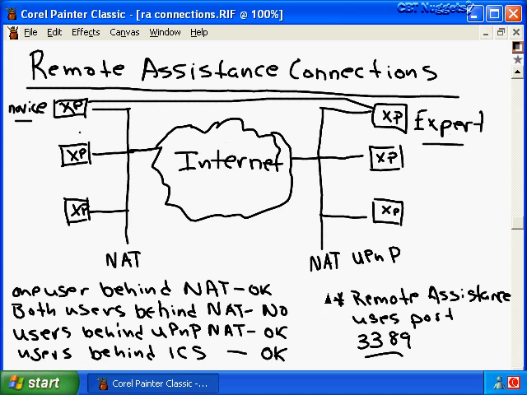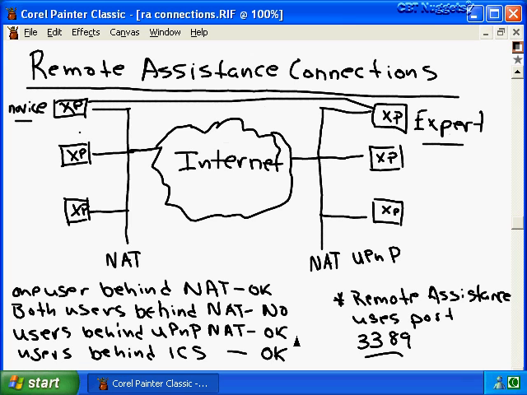If both users, in contrast, are behind the non-universal plug-and-play NAT device, then a remote assistance session cannot take place because we're not going to be able to communicate over port 3389. In contrast, if both the novice and the expert users are behind universal plug-and-play NAT device, then everything's okay. We can establish a session.